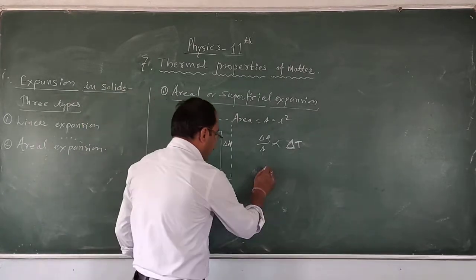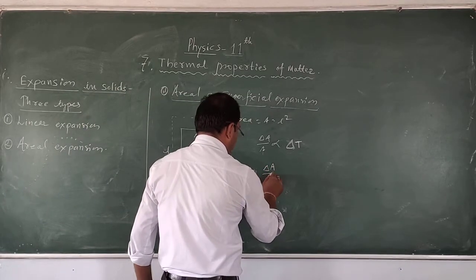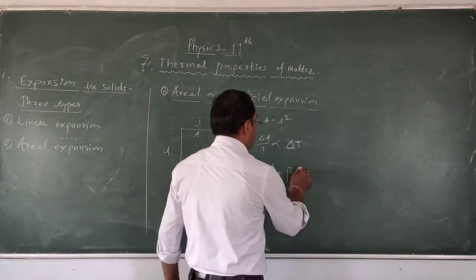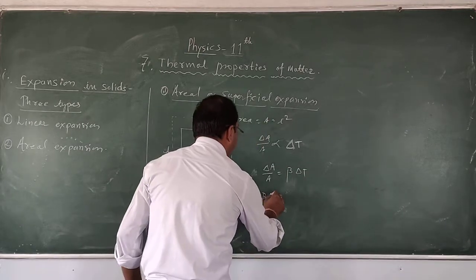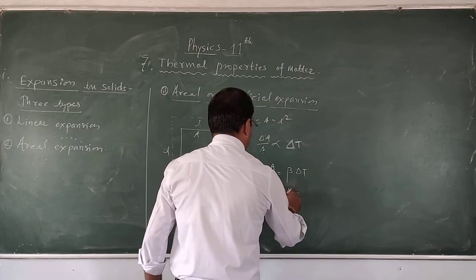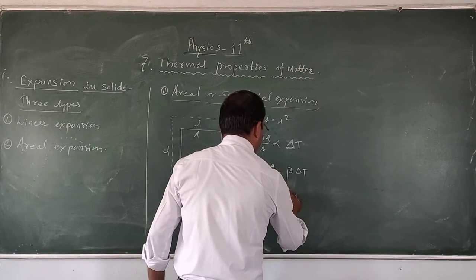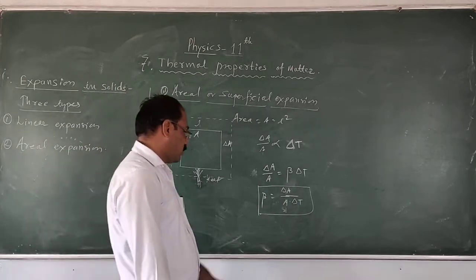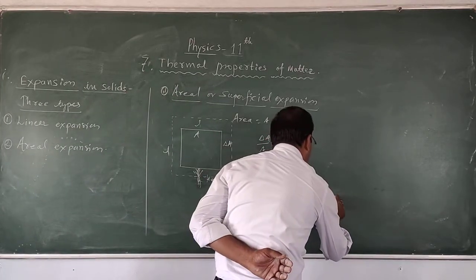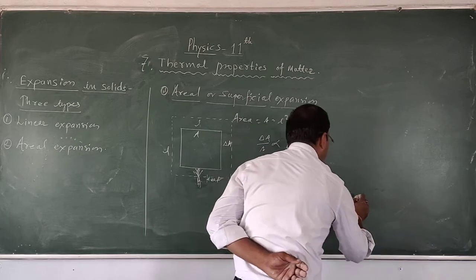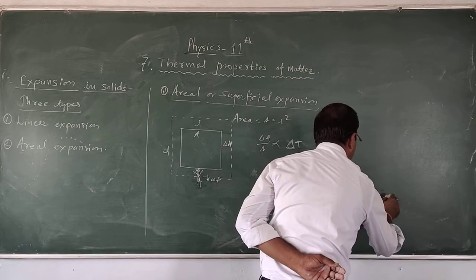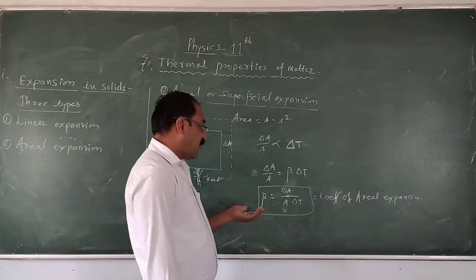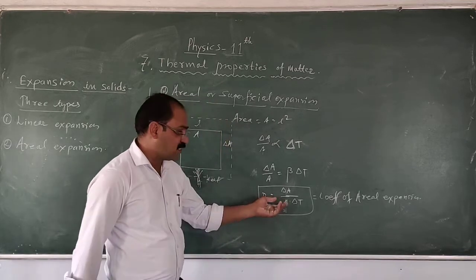Therefore delta A upon A is equal to some constant, that constant is beta into delta T. And this beta is called the coefficient of aerial expansion. So here this beta is called the coefficient of aerial expansion, or the superficial expansion we have defined here.